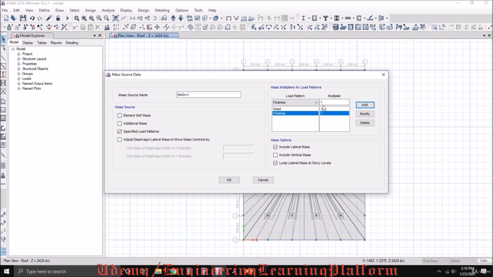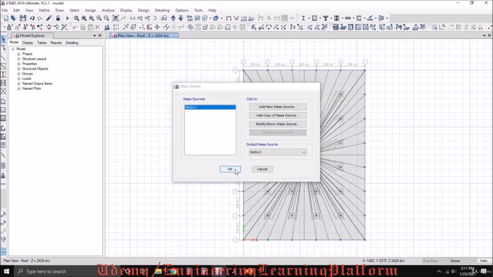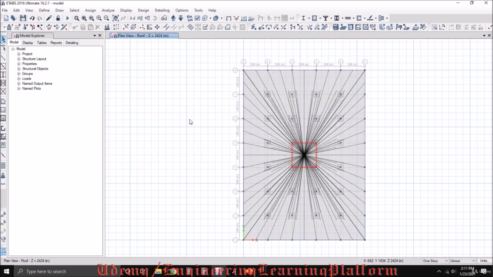As I am using ASCE 7-10, it specifies taking the dead load as 100% and live load as 25% or sometimes 0.2 times. Now our earthquake load is applied to the structure.